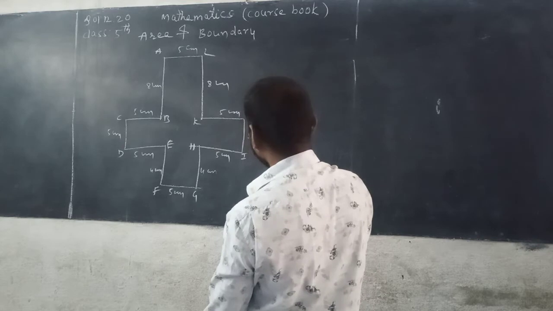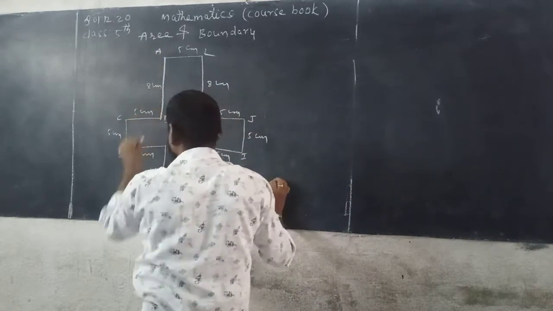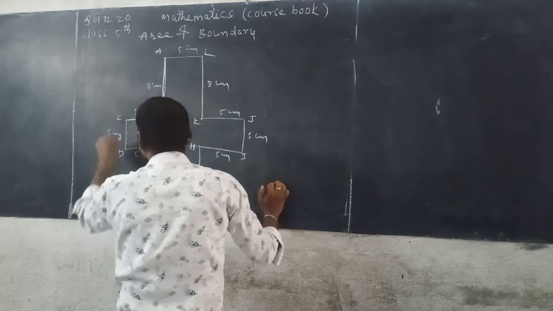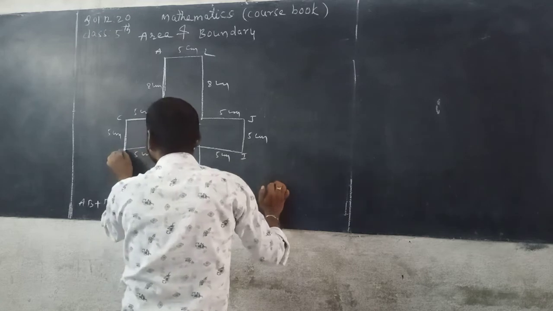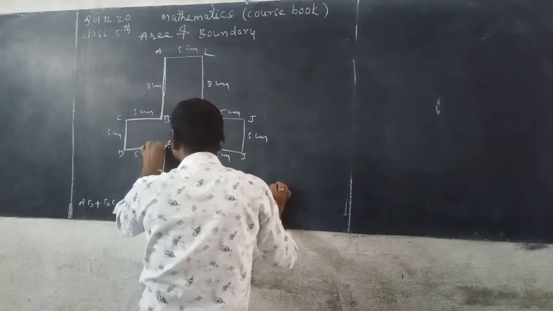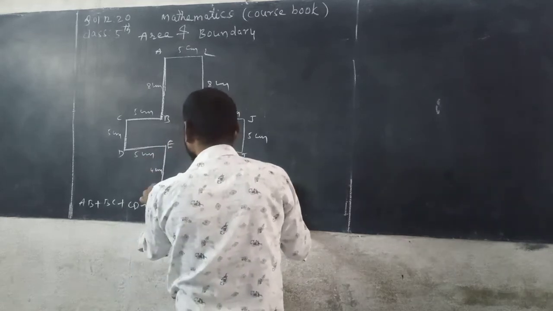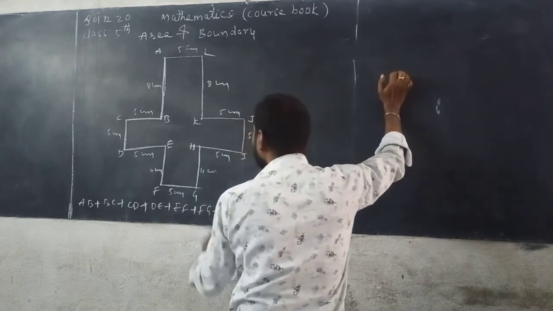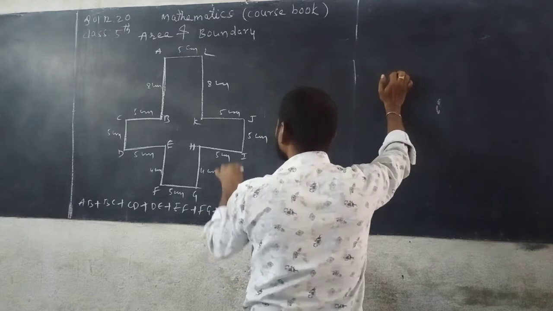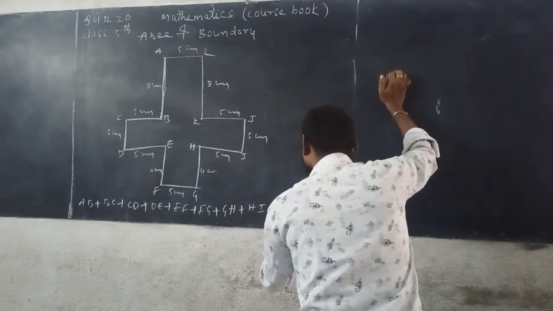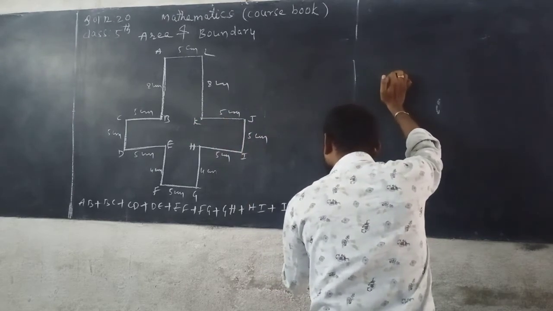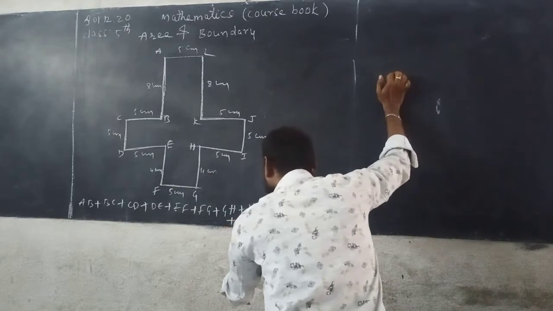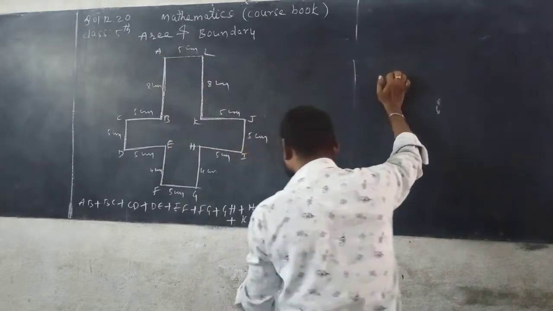Sum of the sides means, so AB plus this side BC plus CD plus DE plus EF plus FG plus GH plus HI plus IJ plus JK plus KL plus LA.